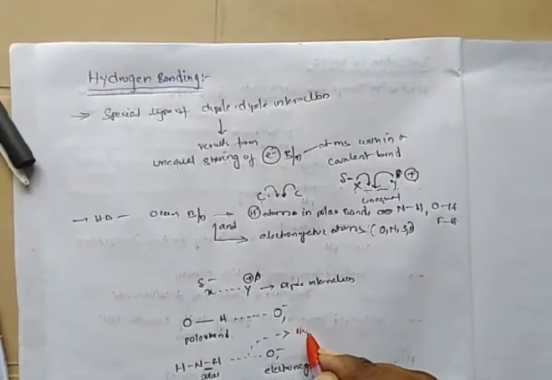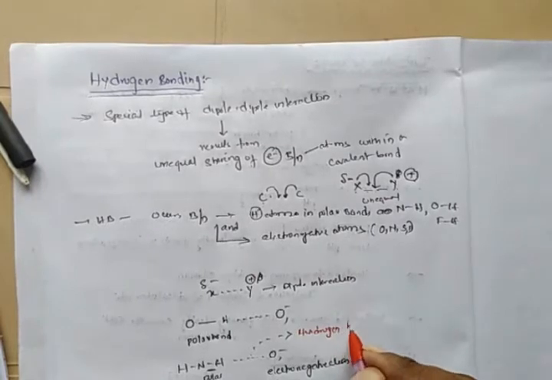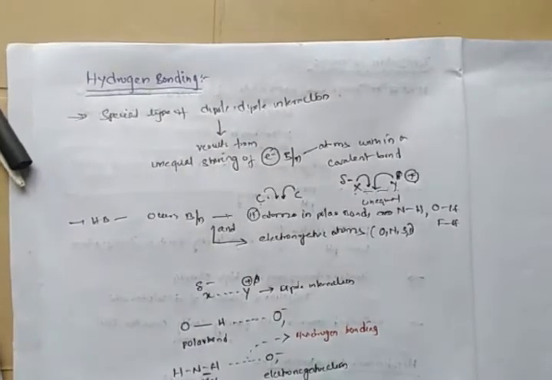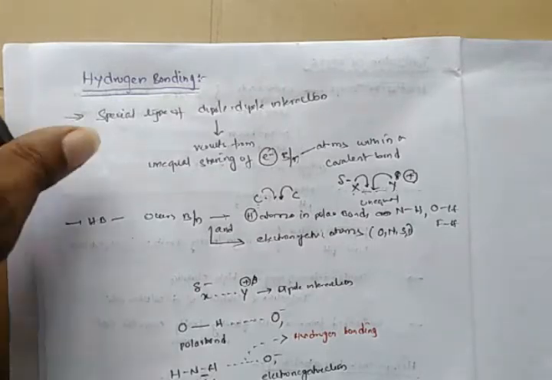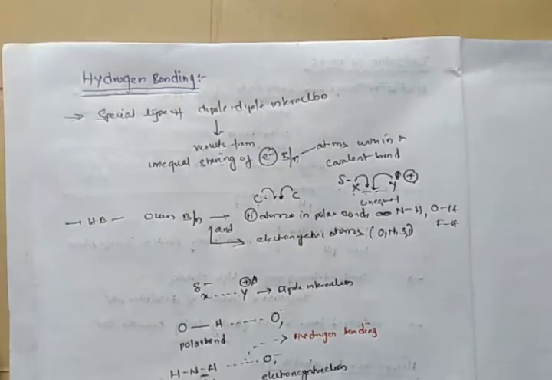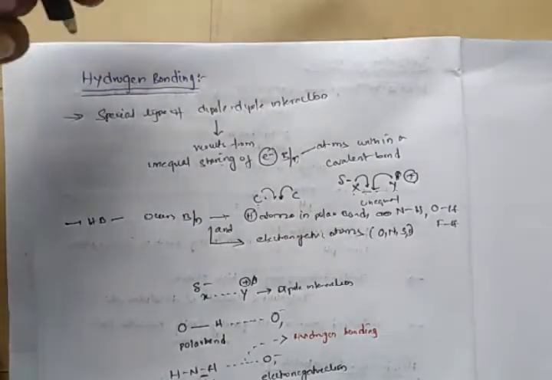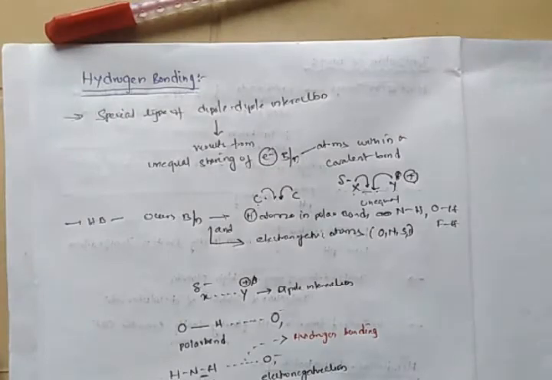So hydrogen in a polar bond, this bonding is called hydrogen bonding. Whenever a hydrogen atom in a polar bond interacts with another electronegative atom, such type of interaction is called hydrogen bonding.